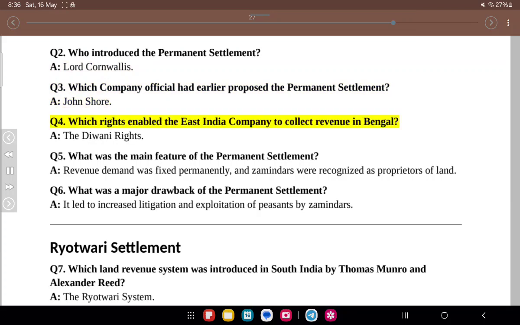Q3. Which company official had earlier proposed the Permanent Settlement? A. John Shore. Q4. Which rights enabled the East India Company to collect revenue in Bengal? A. The Diwani rights. Q5. What was the main feature of the Permanent Settlement? A. Revenue demand was fixed permanently, and zamindars were recognized as proprietors of land.